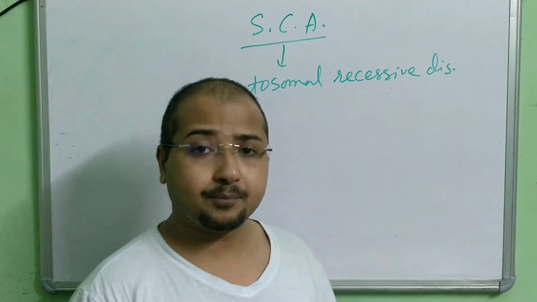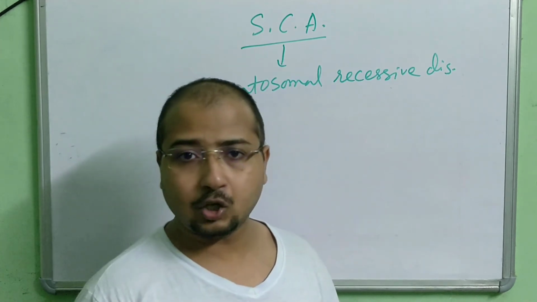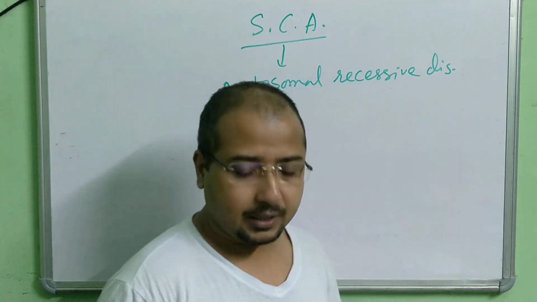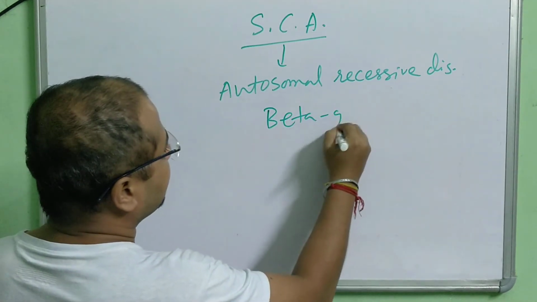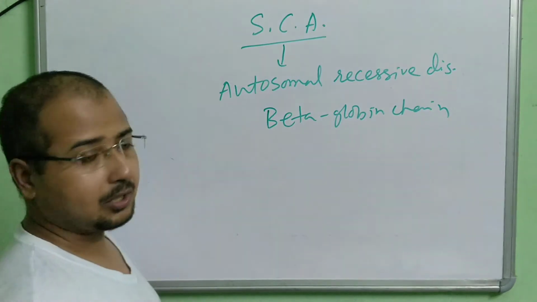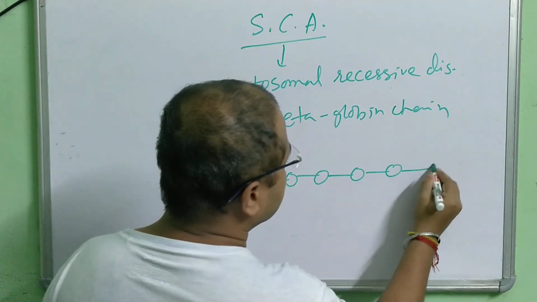We know that proteins are made up of polypeptide chains. In the hemoglobin there is a protein globin, and there is a polypeptide chain in the protein known as the beta globin chain.